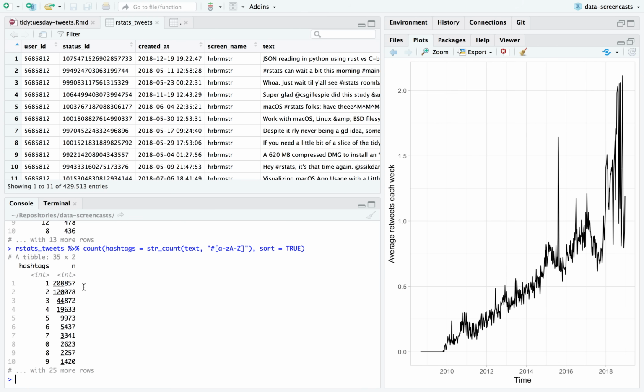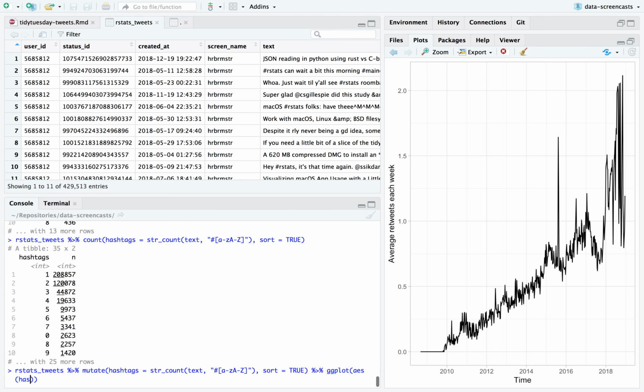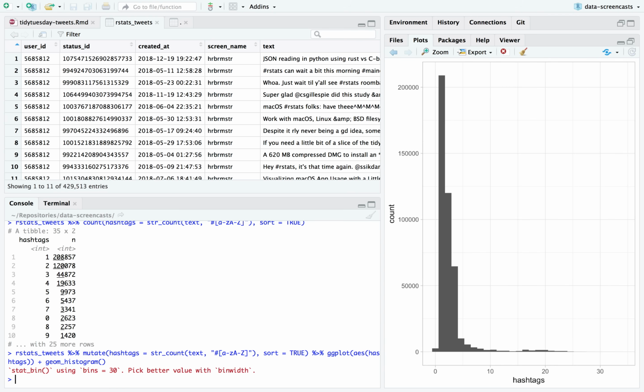Okay, so many posts have, say, just rstats. Other ones have 2. And then we have this entire long tail that is absolute garbage. Pardon me, I just really am not a fan of putting more than a dozen hashtags in one tweet.